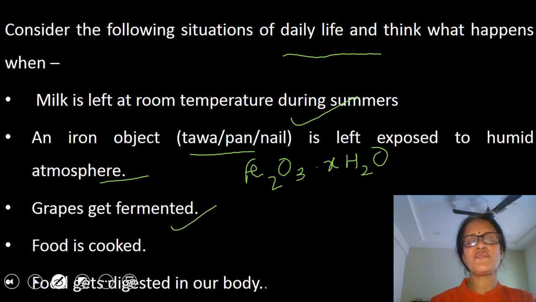Now the third situation, grapes get fermented. Again, during the process of fermentation of grapes, a new substance is formed. The change is irreversible. So it's an example of chemical change. Fourth one, when food is cooked.